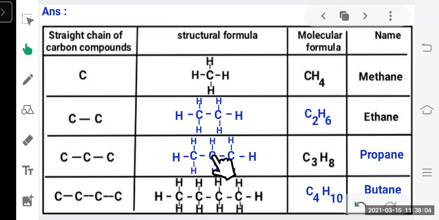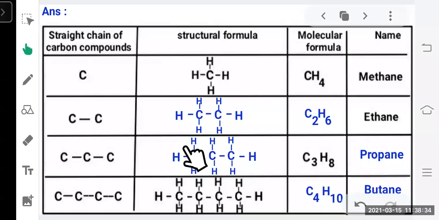Then for the carbon compound having 3 carbon atoms in a chain, again we have to use the same strategy. We have to count the number of bonds around a carbon atom. In the first one, you can see one valency is already satisfied, 3 are left. So along with the first carbon, we have to attach 3 hydrogens. At the second one, you can see 2 valencies are satisfied out of 4, so only 2 are left, right? So we attach 2 hydrogens at top and bottom. In the last one, again only one valency is satisfied, 3 are left, so we attach 3 hydrogens here.